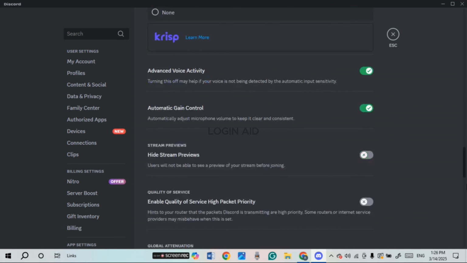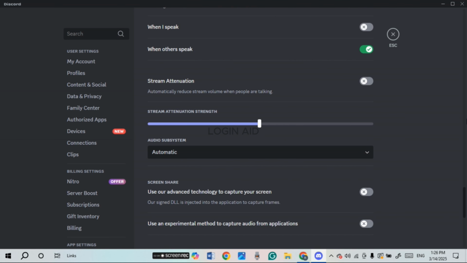After that, what you have to do is scroll down. Now over here you'll be able to find the option for use an experimental method to capture audio from applications. Make sure to toggle on this button. Also make sure to toggle on this button, use our advanced technology to capture your screen. Now after that your problem should be fixed, but if your problem is still not fixed, what you have to